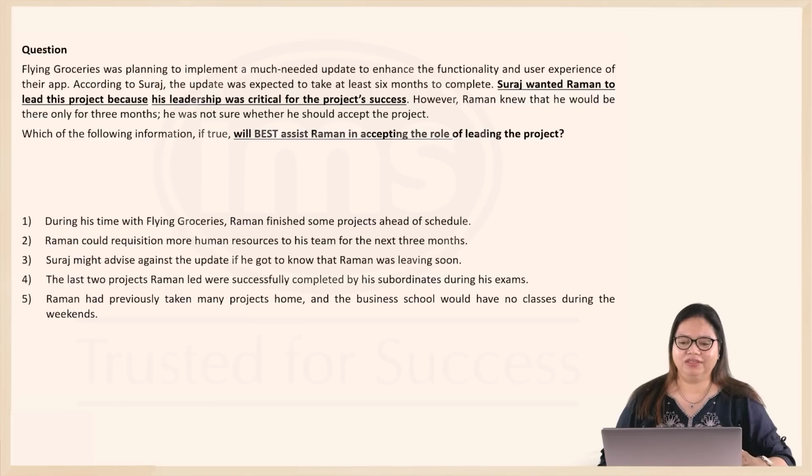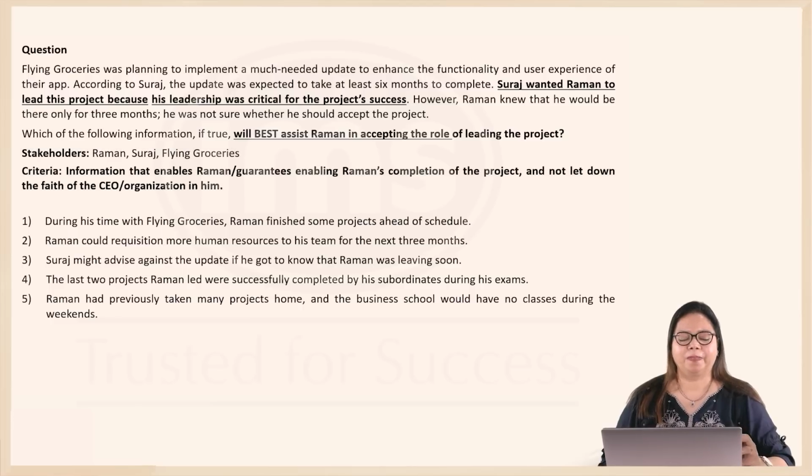Who are our stakeholders here? Of course, there's Raman, there is Suraj, and there is Flying Groceries. What is the criteria that you will look for here? What do you think would be your option that will best assist Raman in accepting the role of leading the project? Any information that enables Raman or will guarantee enabling Raman's completion of the project and not let down the faith of the CEO organization in him. So there are two things that we will want the correct option to fulfill.